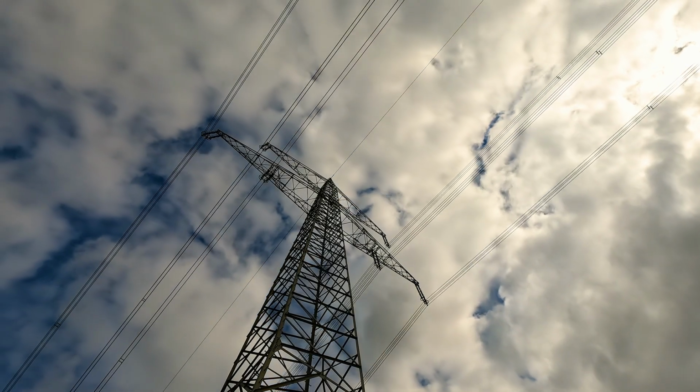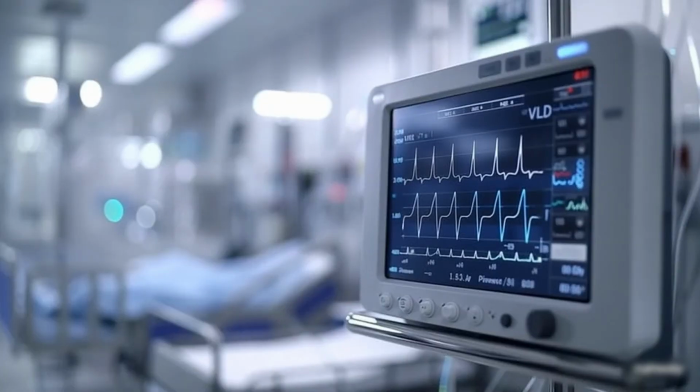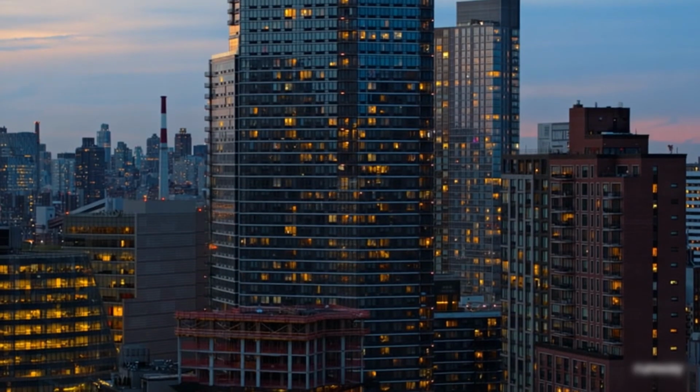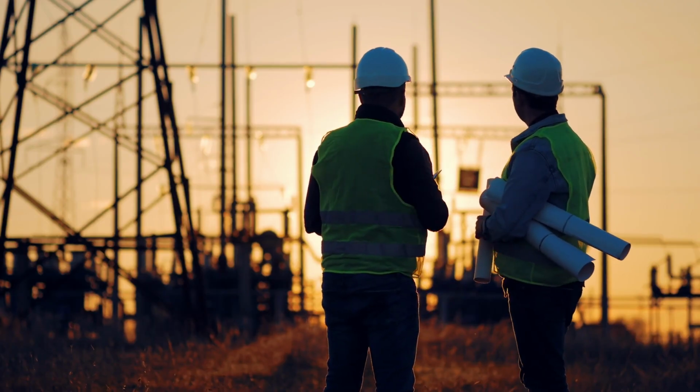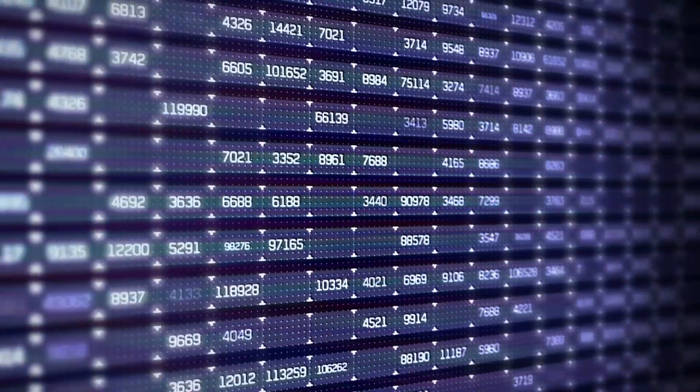Power grid is the backbone of modern society. Every hospital, every factory, every home depends on it. Managing this critical infrastructure demands precision, and the data behind it is just as complex as the grid itself.